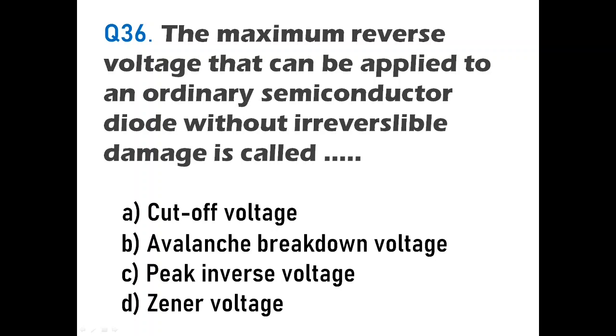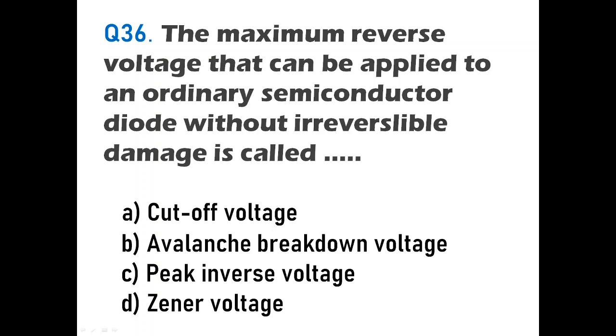That means if you look at the graph, it is in the third quadrant. How much voltage can you apply? You will go on increasing the voltage till a breakdown occurs. Once a breakdown occurs, which is called an avalanche breakdown, the current will increase. Then that voltage can go to some limit. Above that, if you increase the voltage, the device will get damaged.